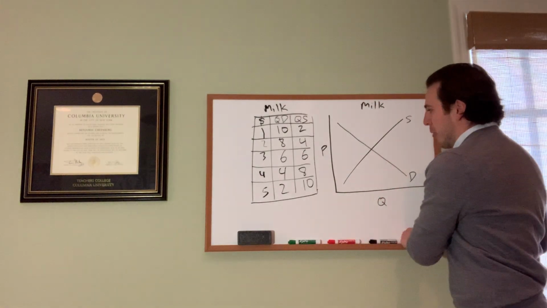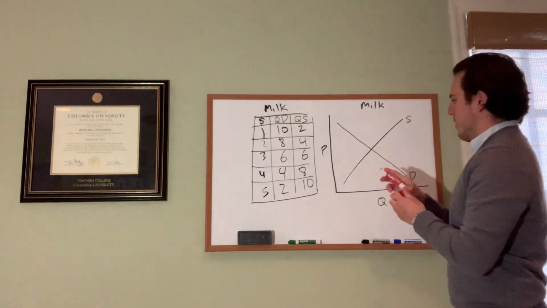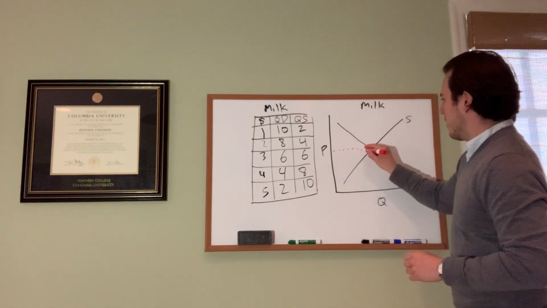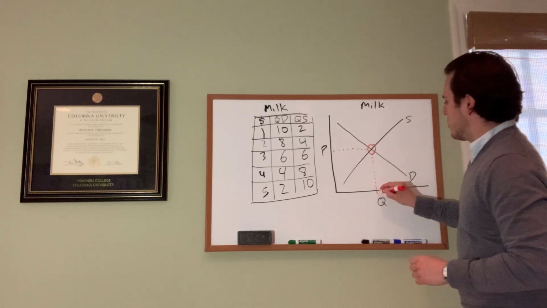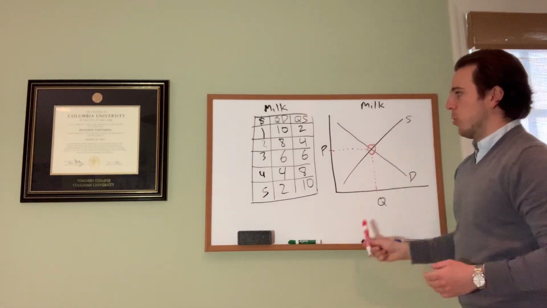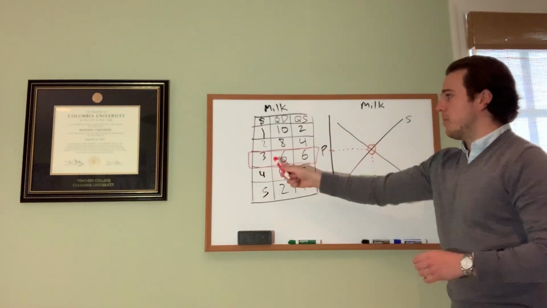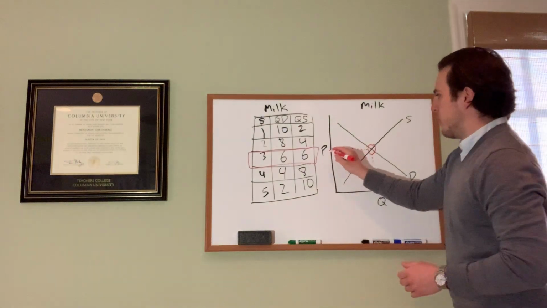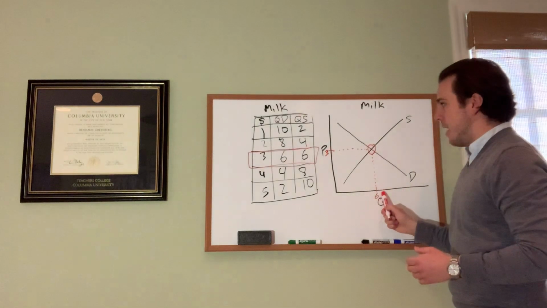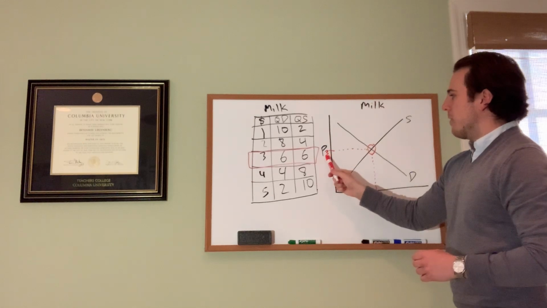So with my brand new markers here that are now actually working properly, let's take the red and label our equilibrium. There's equilibrium, the dotted line to mark our quantity and our price. And if we were to label the exact numbers on the graph here, what you would see is this. The market price for milk in this scenario would be $3, meaning that the price up here would be 3 and the quantity would be 6. There would be 6,000 sellers willing to sell, 6,000 buyers willing to buy, and $3 would be the price.